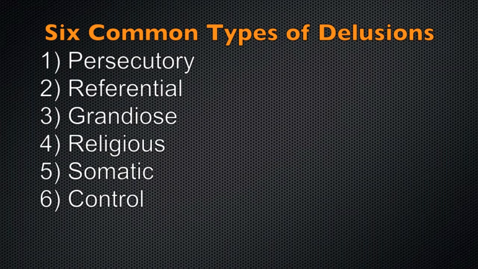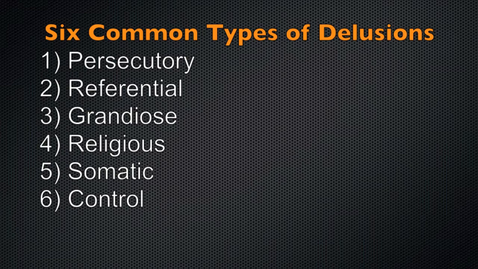Persecutory, cause patients to believe someone or something is targeting them. Referential, cause the patient to believe that someone's gestures or comments are directed at that patient in particular. Grandiose, cause the individual to believe that they are of some extreme importance. Religious are often based around God or the belief that oneself has a particularly special relationship with God or another religious figure, and that God has given them special treatment in some way.